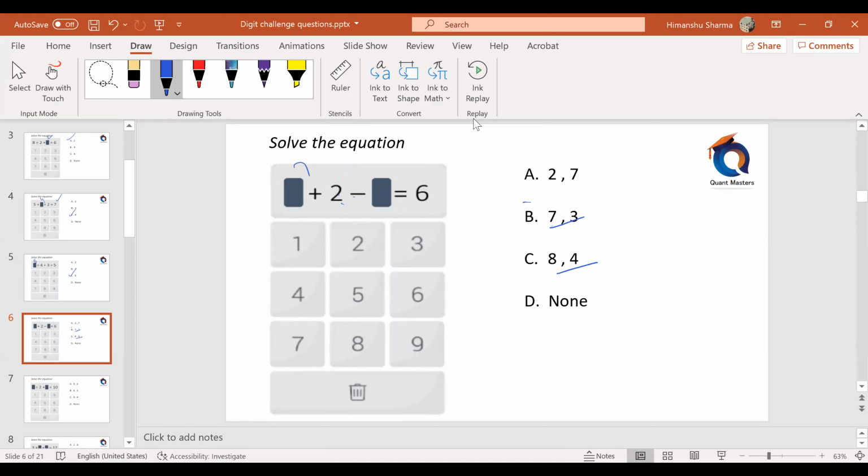Option B, if I go, 7 plus 2 minus 3. 7 plus 2 is 9. 9 minus 3 is 6. 7 comma 3 is working. 8 comma 4. 8 plus 2, 10. 10 minus 4 is again 6. So answer can be B or C. Am I right, all of you?